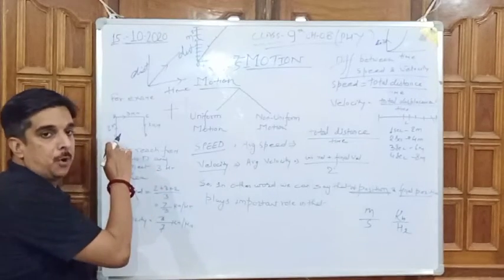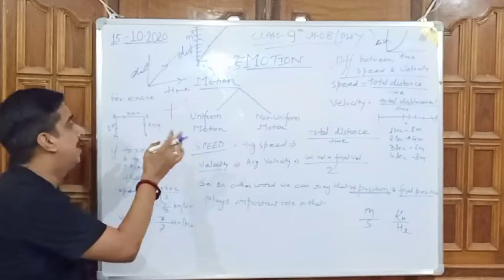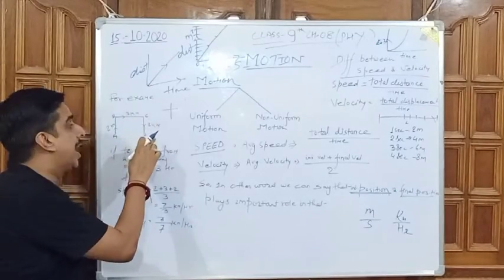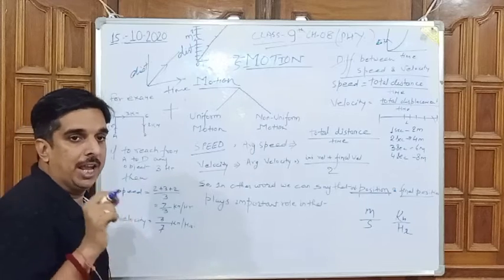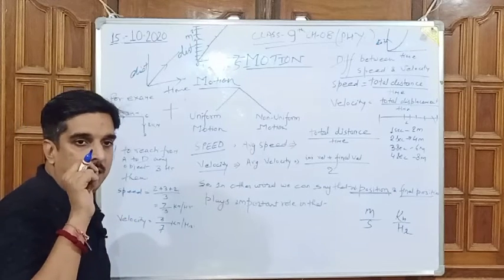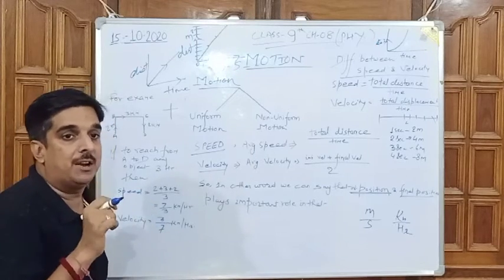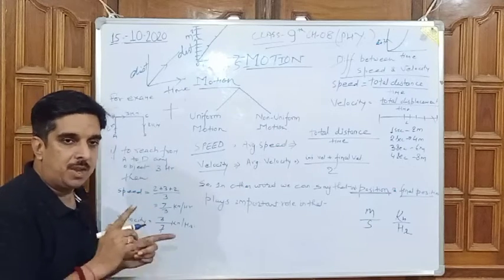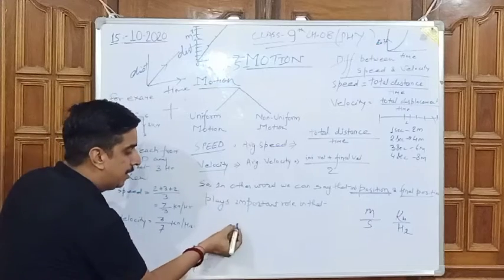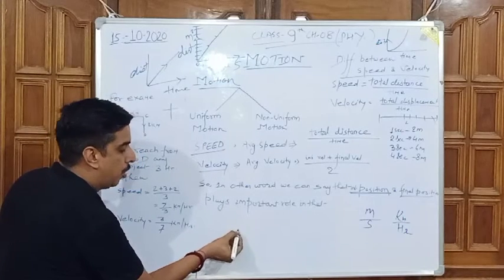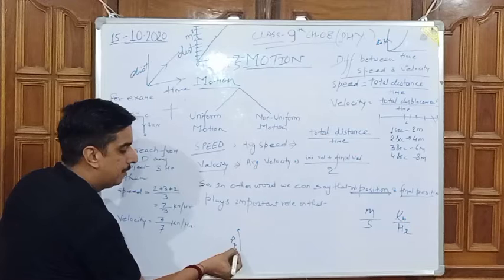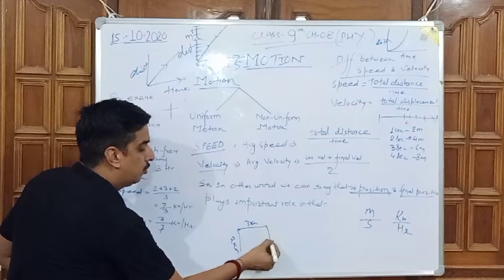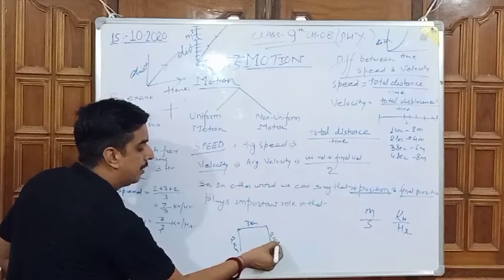Afterward, from B to C toward east 3 kilometer, and from C to D toward south 2 kilometer.